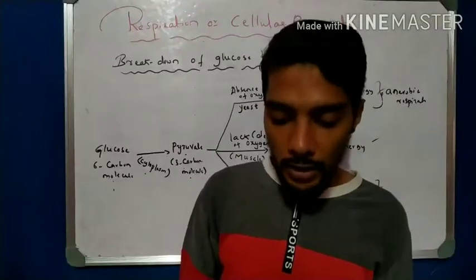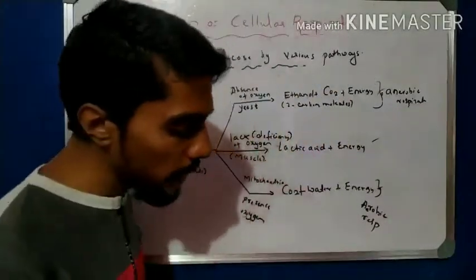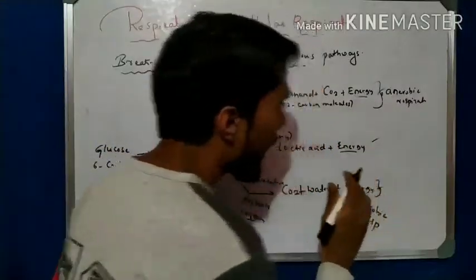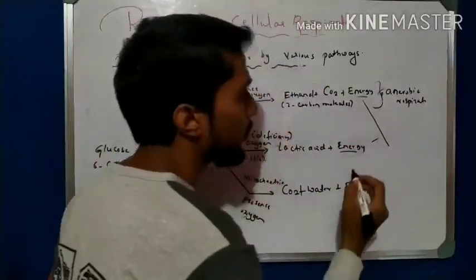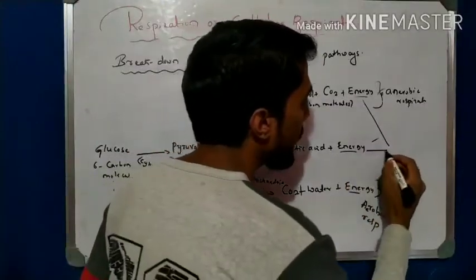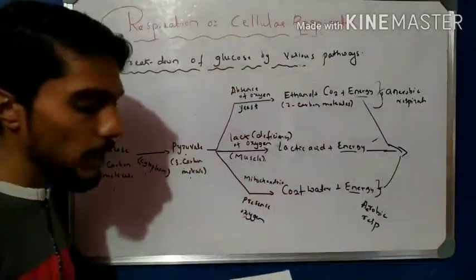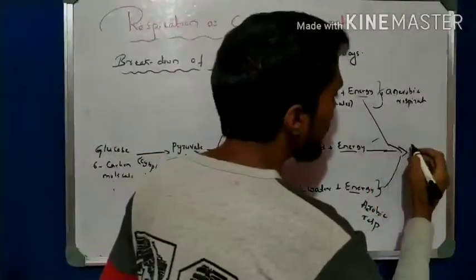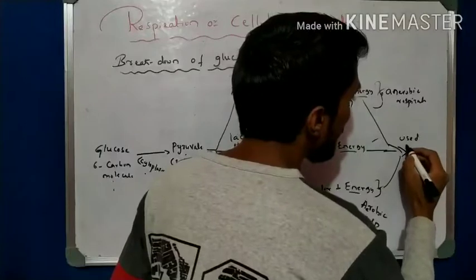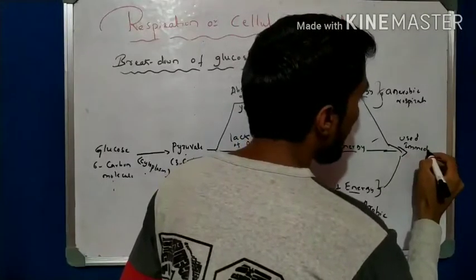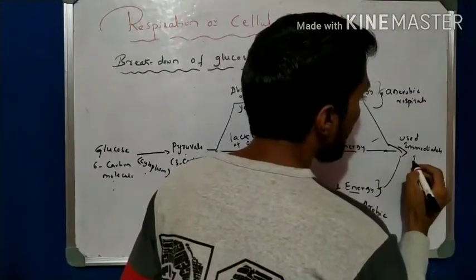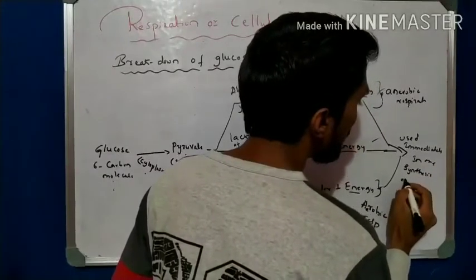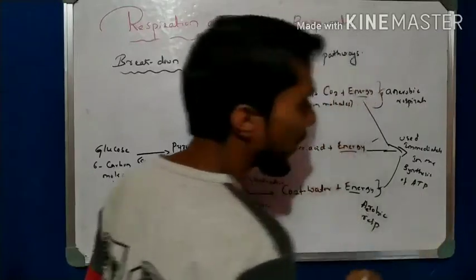Now another concept I write here: energy released during cellular respiration. This energy released during respiration, maybe in absence, maybe in lack of oxygen, is produced during cellular respiration and is used immediately in the synthesis of ATP. What is ATP?